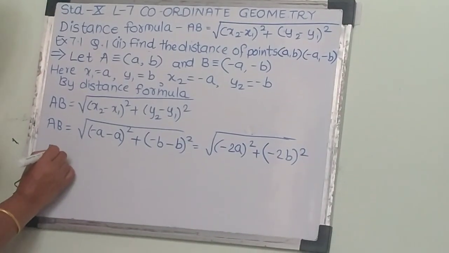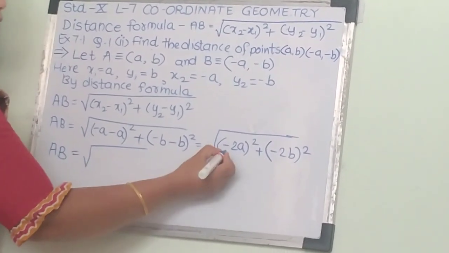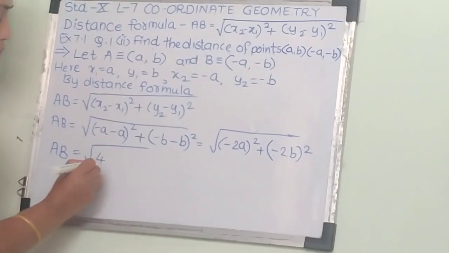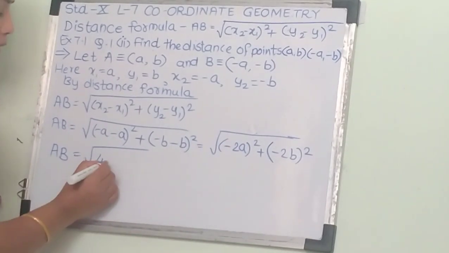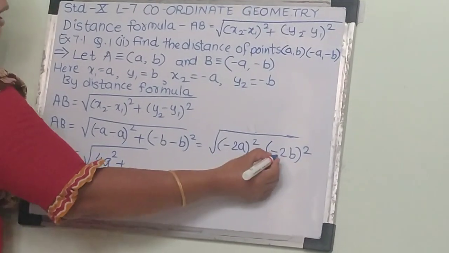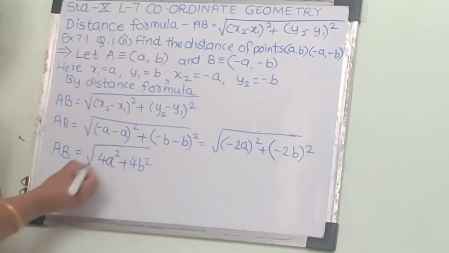So we get here AB equals root of minus 2 square, it is plus 4, and A square will be A square, and minus 2B square will be 4B square.